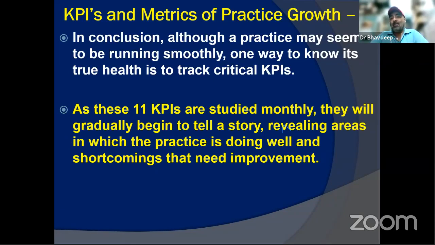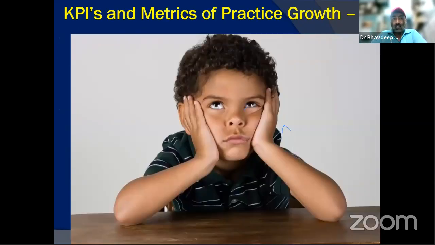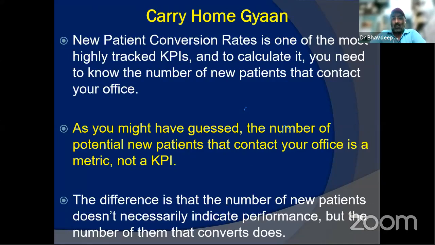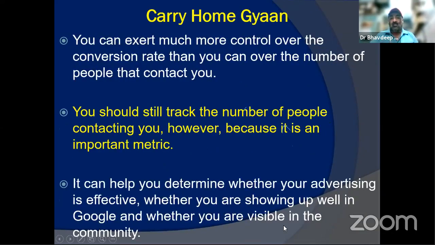For example, the GPM and NPM are a fair indicator for all of you. So if you're bored enough in this session, let me give you the carry home gyan. The new patient conversion rate is one of the most highly tracked KPIs. People say, new patient kitne aaye, kitne convert hue, wo dekho. To calculate, we know the number of new patients that contact our office. So yes, who contacts us is a metric and not a KPI. Those who get converted, that is actually a KPI. The number of them that converts indicates the performance.